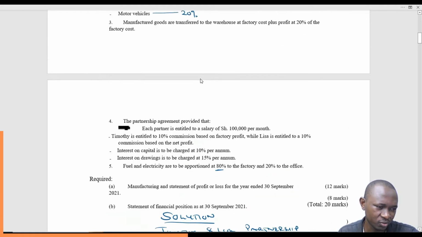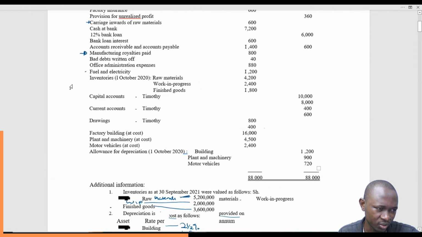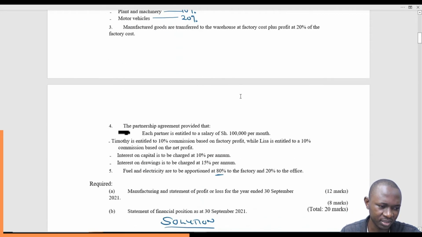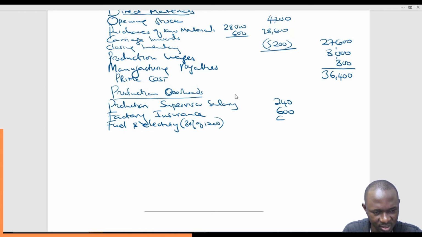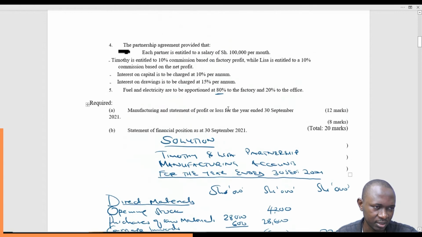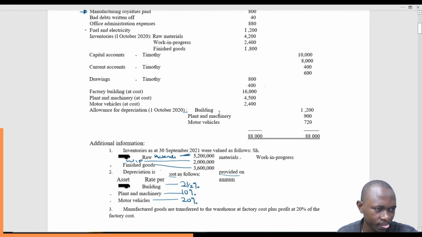So 80% of fuel and electricity will go to the factory. You can see the charges are 1,200. So fuel and electricity, 80% of 1,200 gives us 960. That is how we go about it.